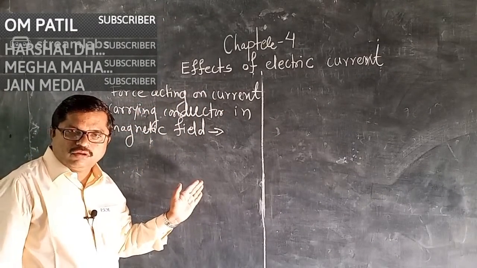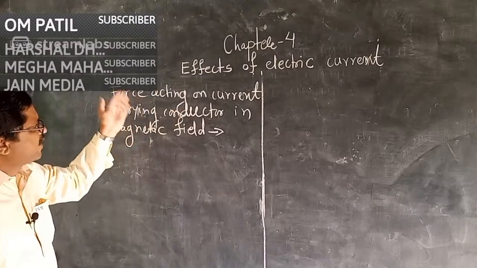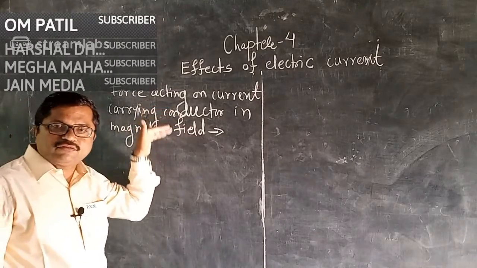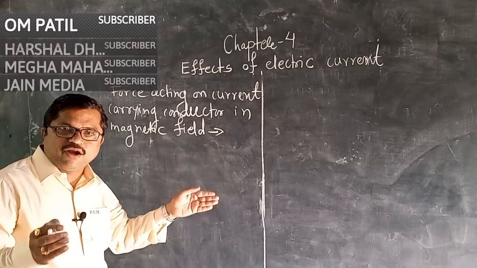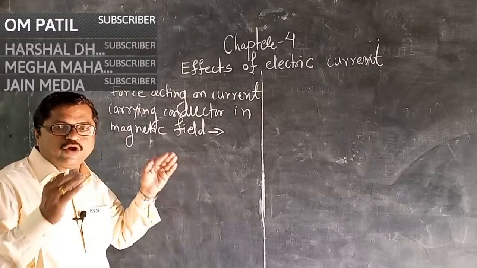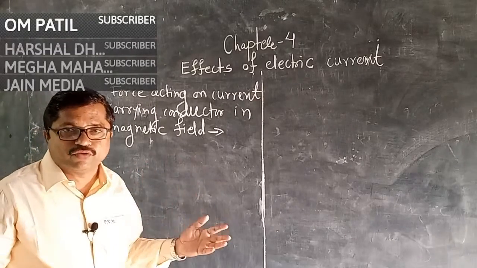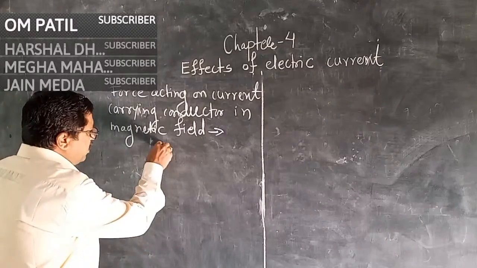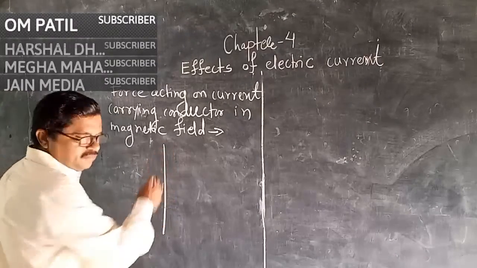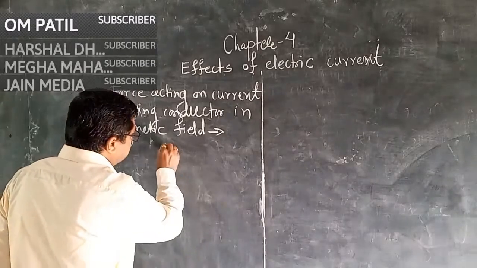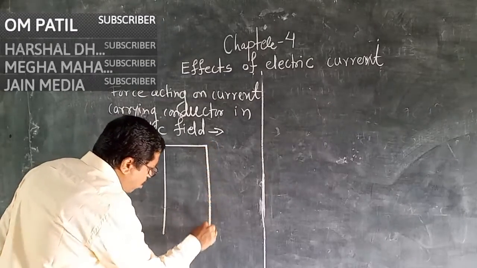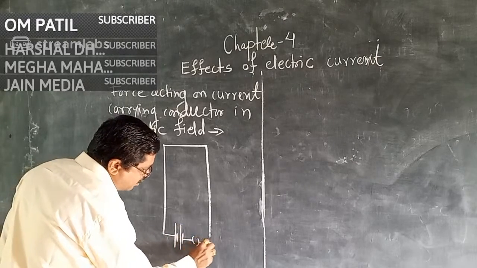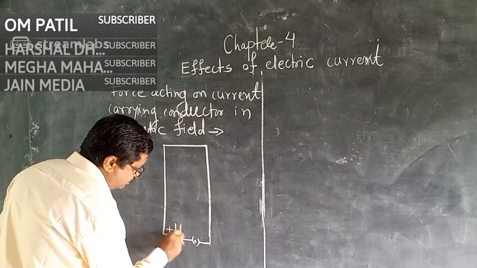Its title suggests the force acting on a conductor carrying current when it is placed in a magnetic field. We have to study how and why it is produced. For this, there is a very simple electric circuit like this, with a current carrying conductor, a source of electric current, and an electric key to stop or start the current.